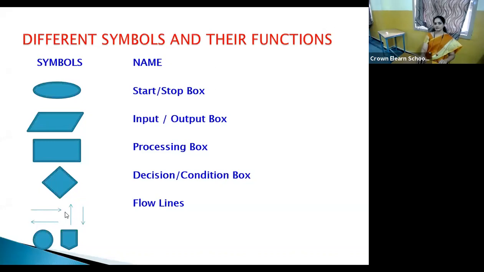Okay, the next connectors. Here you can see two connectors. This circle is the on-page connector. When your flow chart consists of different parts on the same page, then we use this on-page connector. And in case your flow chart is going to occupy more than one page, then your flow chart is going to be written on different pages.